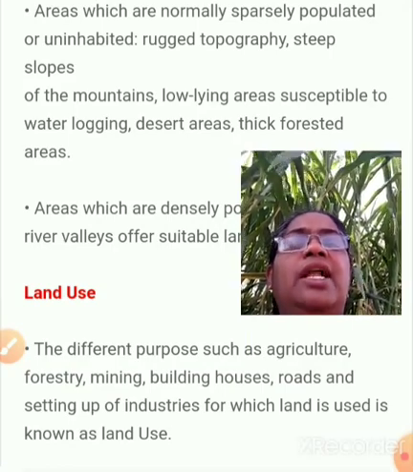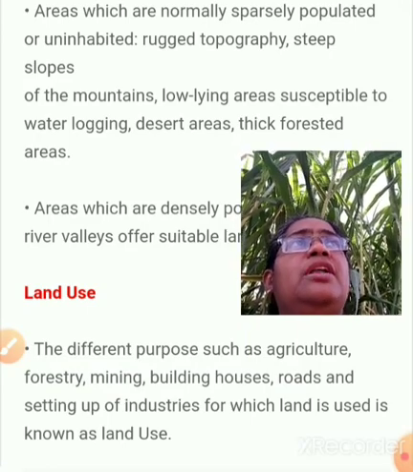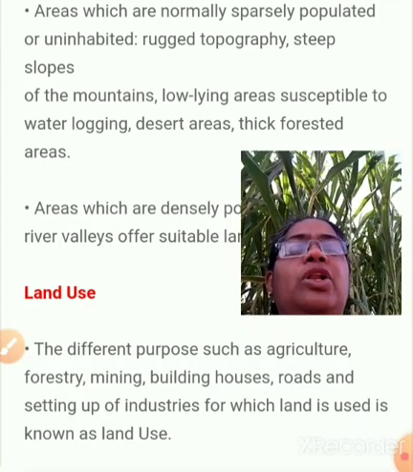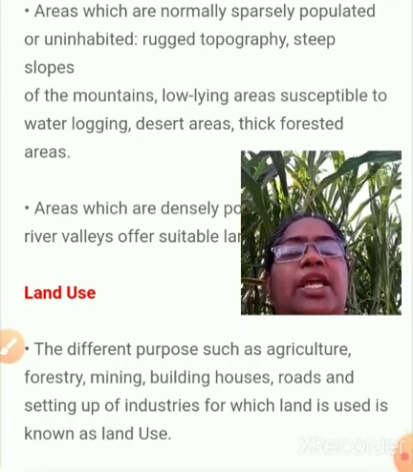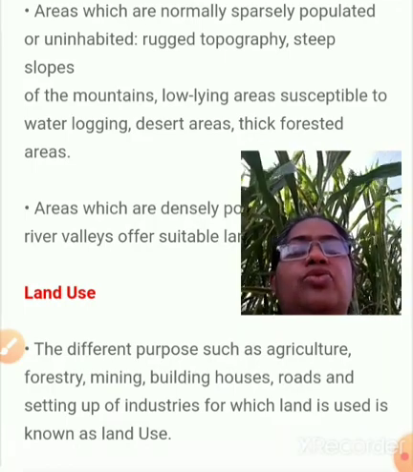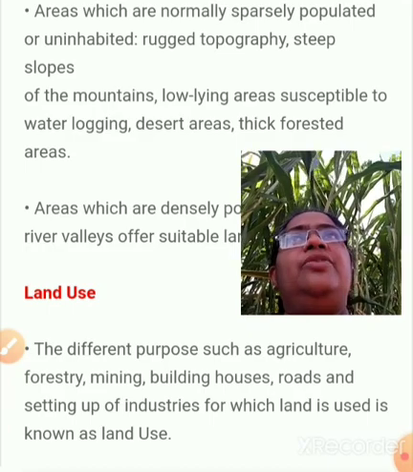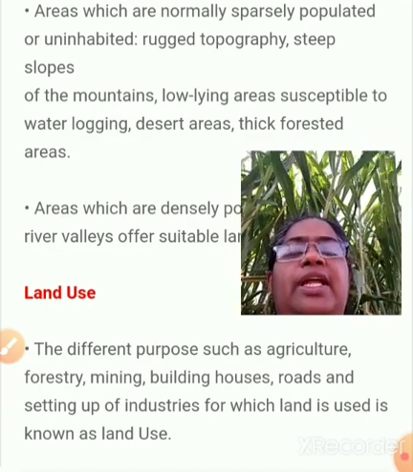We don't choose rough and tough topography like mountain areas, or low-lying areas where we get water every time, as those are not good for living. Desert areas and even rainy forest areas we are not ready to live in.